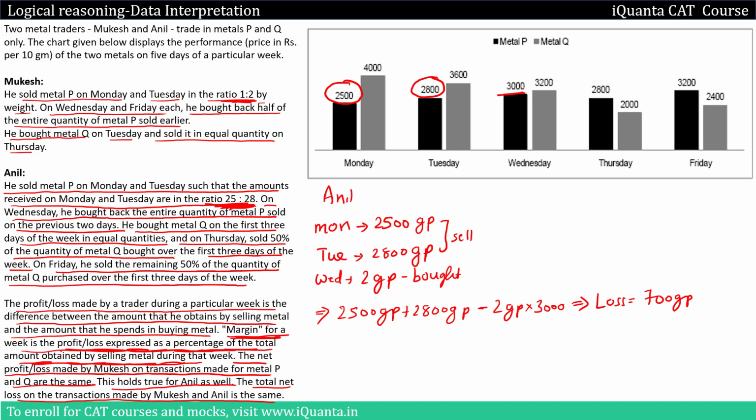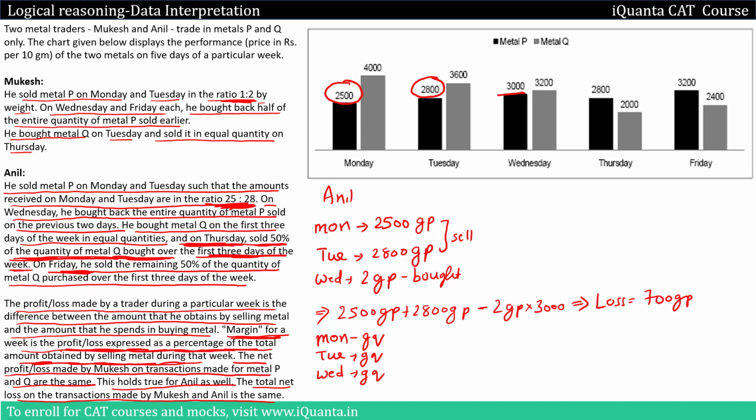Now let us deal with metal Q. We were given that he is buying equal quantity on the first 3 days of metal Q. So Monday, Tuesday, Wednesday, assume he is buying GQ, GQ and GQ quantity. And then he sold 50% of the quantity of metal Q bought over the first 3 days of the week, and sells half on Thursday.